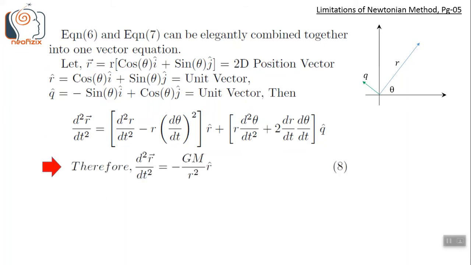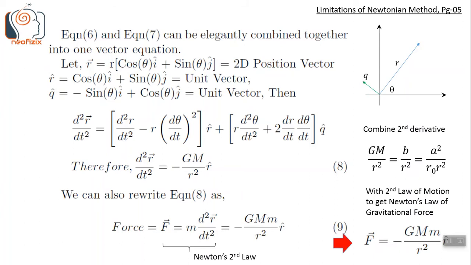The term in the square bracket with r cap is the LHS of equation 6. The term in the square bracket with q cap is the LHS of equation 7. Using them, we can rewrite acceleration as this. Gm by r square gives the magnitude of acceleration.